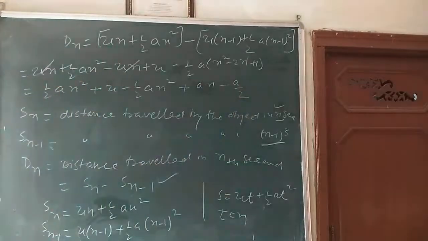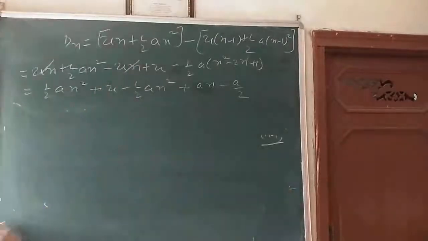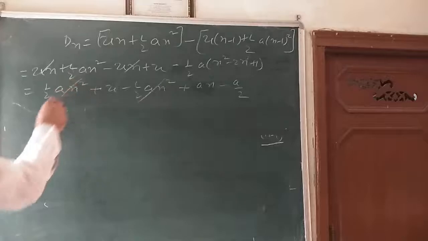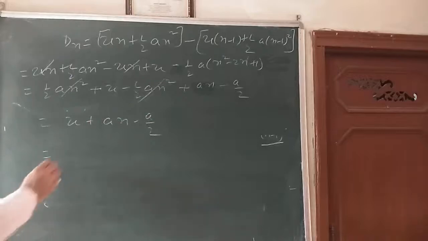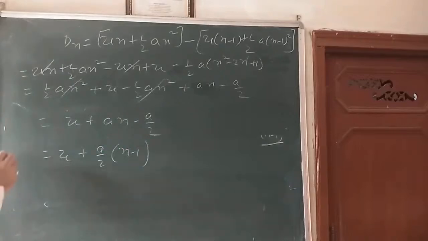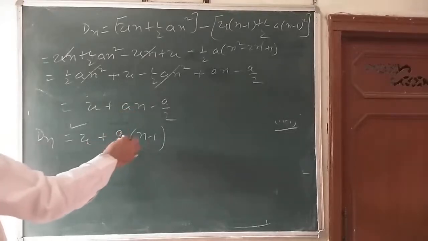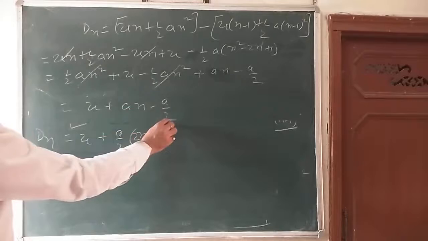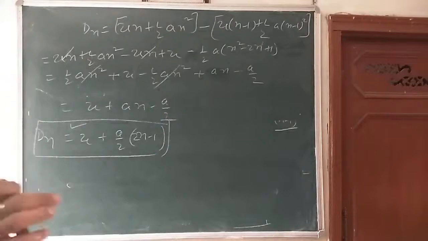Multiplied it, then what are we getting? This cancels out again, so the remaining thing is u plus an minus a by 2. So what we are getting here, taking a by 2 common, this is the answer. This is the result, that is the distance traveled in nth second. Is that clear? Yes, dear children, sorry for that. Once we take a by 2 common here, it is 2n minus 1. So this is the result, the distance traveled in nth second.